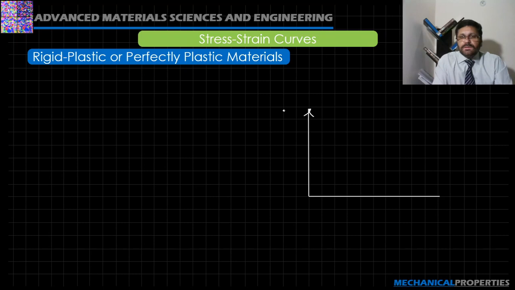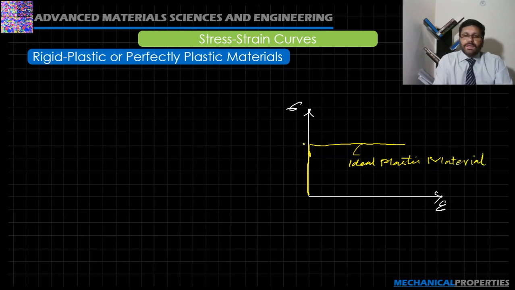Let's say this is the stress strain diagram, and for rigid materials, the material does not undergo any deformation up to some point, and after that suddenly the material goes for ideal plastic deformation or behavior, and up to that point the material is behaving like a rigid material.